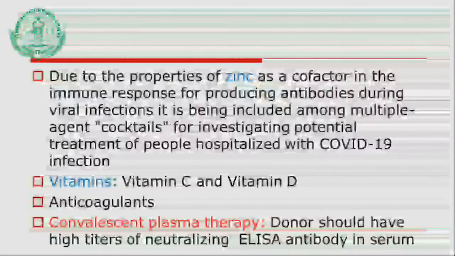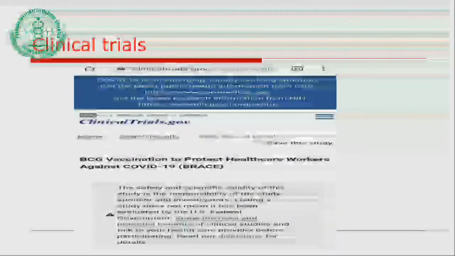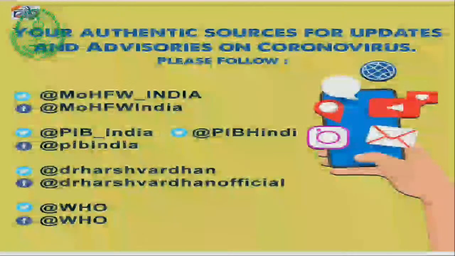Recent reports say, as we have already discussed in clinical features, that clotting has been happening in patients who have developed complications. So anticoagulants are also tried for COVID-19. You might have read in the newspaper about the use of convalescent plasma therapy. It is tried at various hospitals, but when you are selecting the donor for this plasma therapy, the donor should have high titers of neutralizing antibody in his serum. A clinical trial has also been carried out on the effectiveness of the BCG vaccine against coronavirus infection.